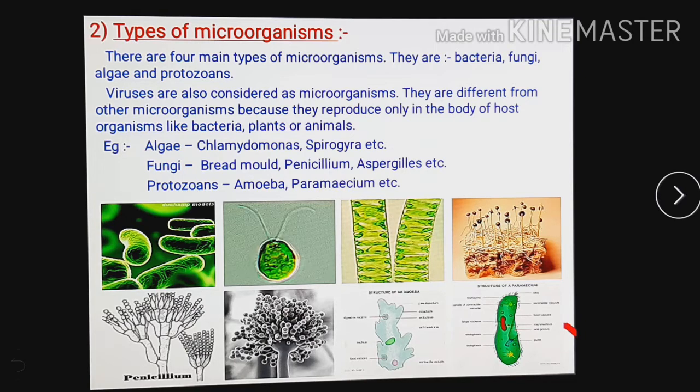Viruses are microscopic, and they reproduce only inside the cells of the host organism, which may be a bacterium, plant or animal.